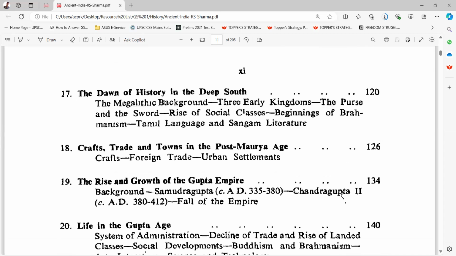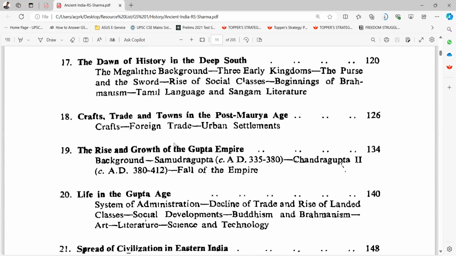The megalithic culture, megalithic background, three early kingdoms, the purse and the sword, rise of social classes, beginnings of Brahmanism, Tamil language and Sangam literature. 18th is crafts, trade, and towns in the post-Maurya age. Crafts, foreign trade, urban settlements. Okay, 19th is the rise and growth of the Gupta Empire.